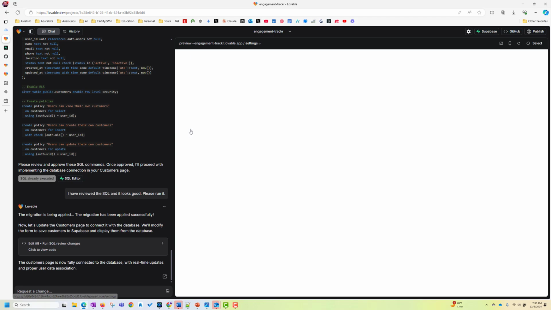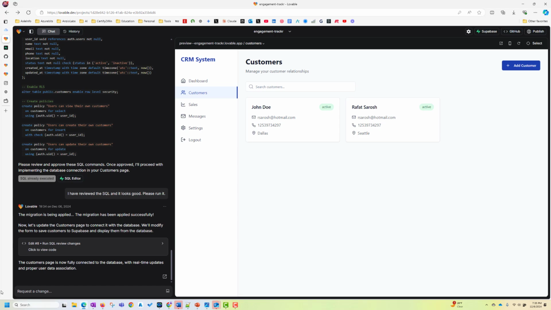Now let's look at settings. Oh, there is nothing in the settings. And sales. Nothing in the sales. So let's say the settings page is empty. Settings page is not shown when authenticated. Settings page and let's say sales page, both. I know there's a bug. If it's authenticated, it's not able to update the whole code base. So you have to write like this: settings page and sales page is not shown when authenticated.